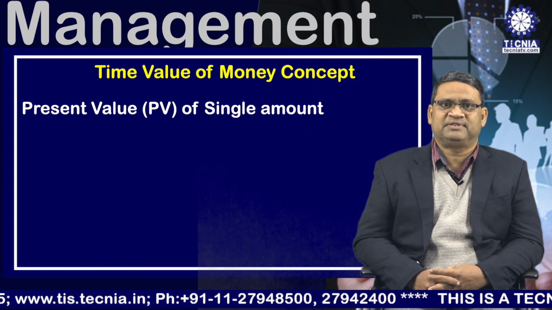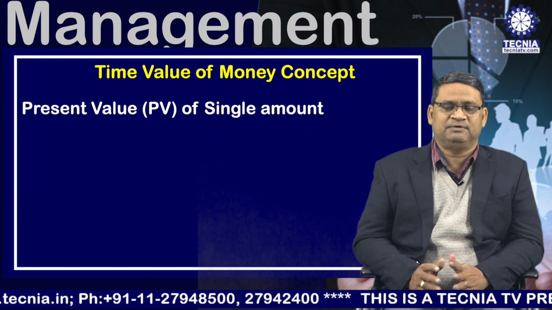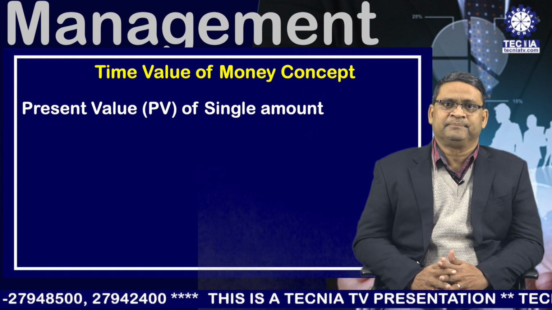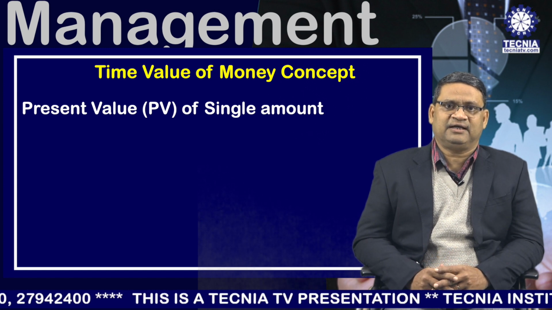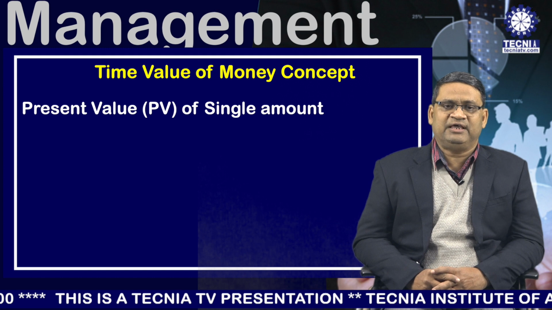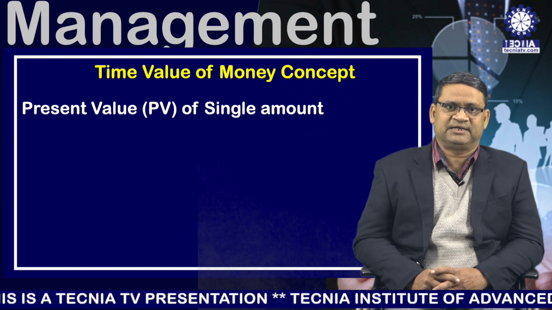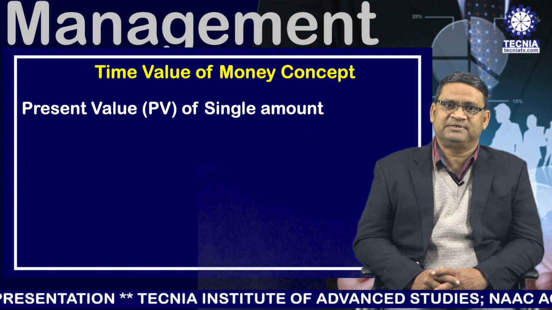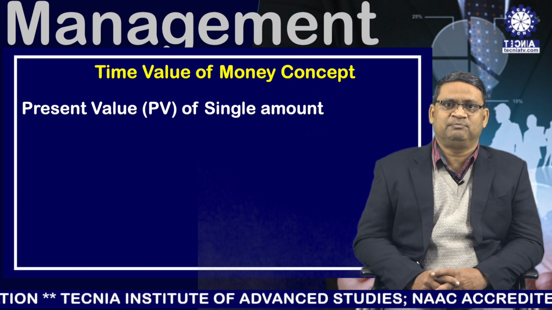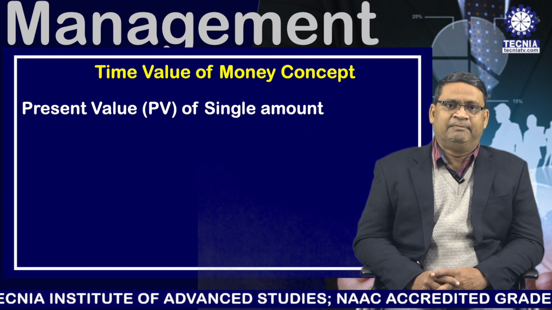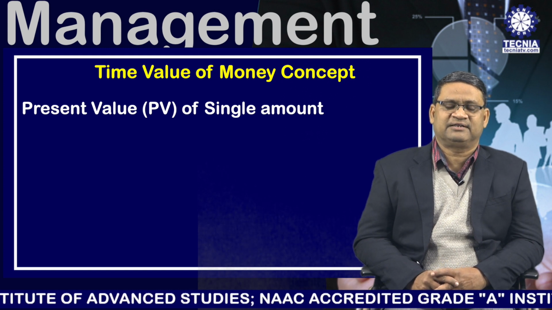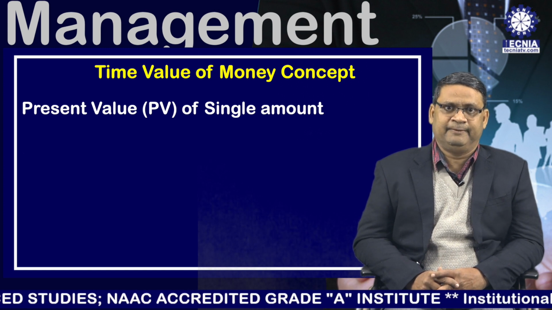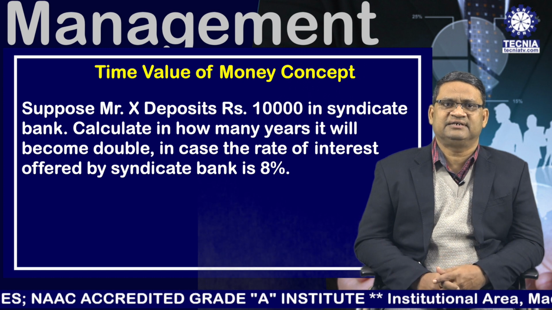Then present value of that single amount A is equal to amount A multiplied by present value interest factor R% nth year, where PVIF, that is present value interest factor at R% nth year, can be taken from present value interest factor table. Mathematically, present value interest factor R% nth year is equal to 1 upon (1 plus R) to the power n. This can be illustrated as under.